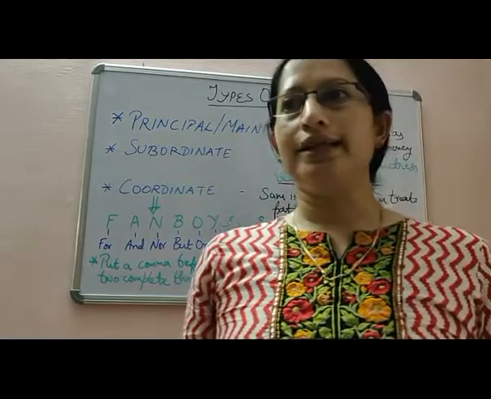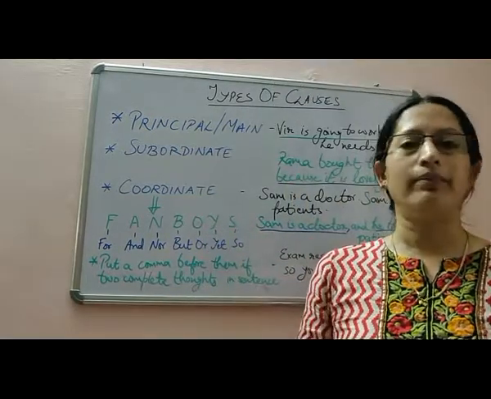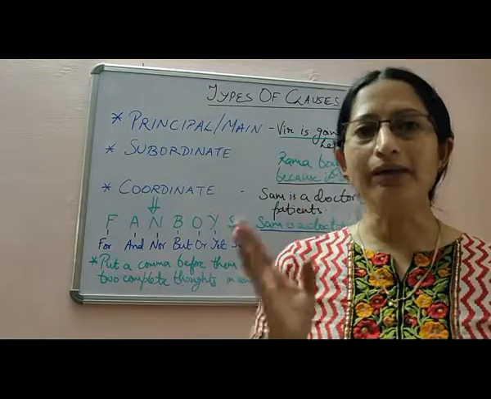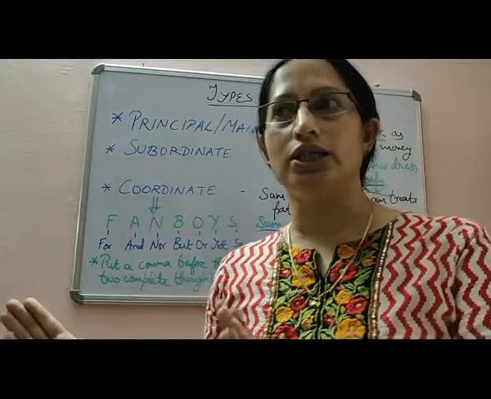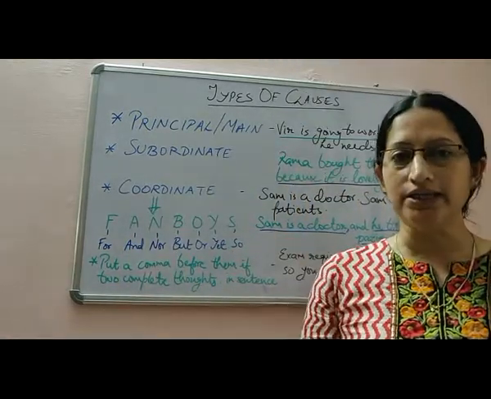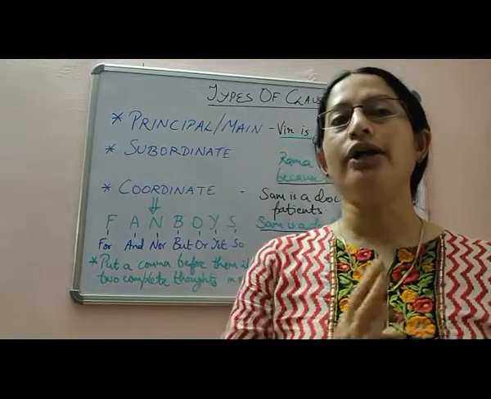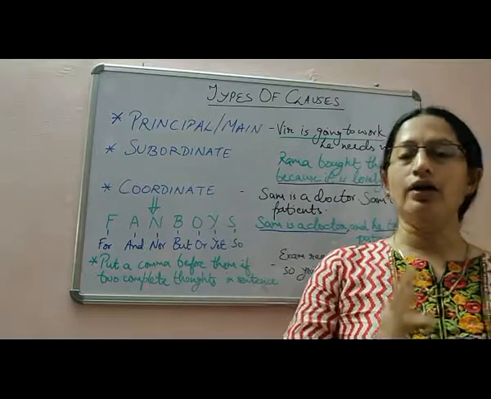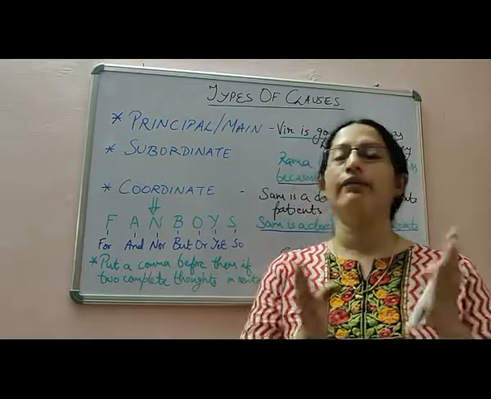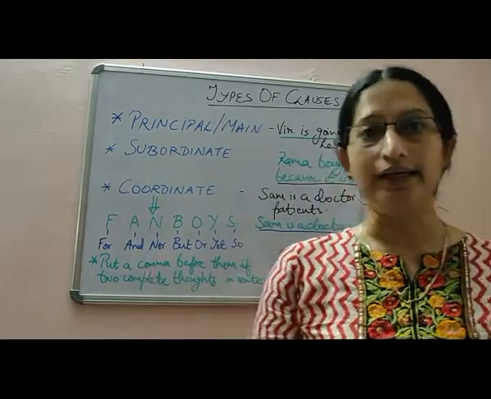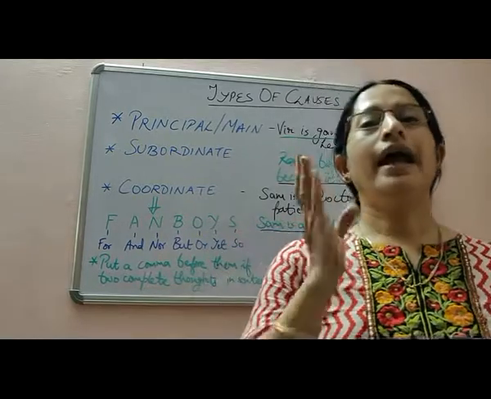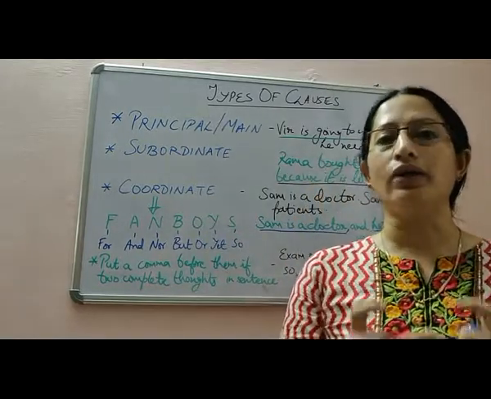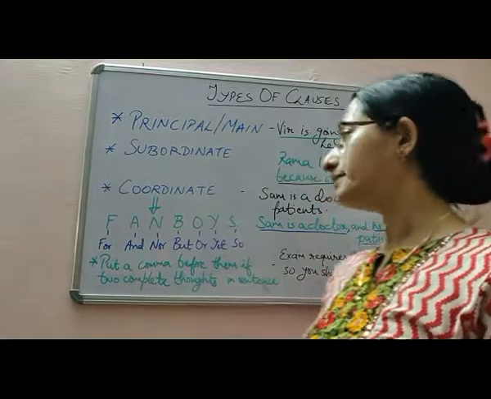So it's very easy to remember, students. You have to remember FANBOYS. FANBOYS stands for those conjunctions which are called coordinating conjunctions, and they join together two coordinate clauses. These coordinate clauses can stand on their own. They have their own subject, predicate and finite verb, and they are joined by a coordinating conjunction.